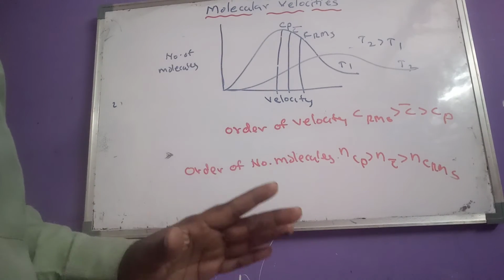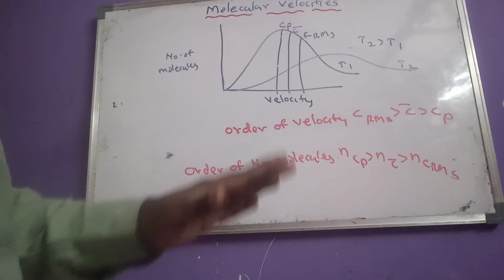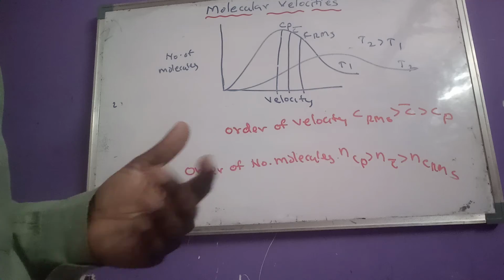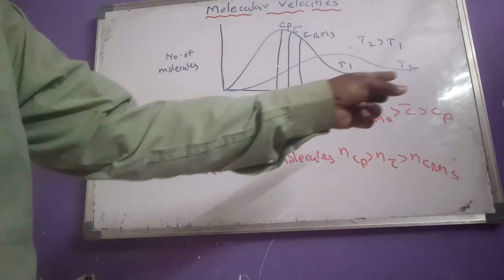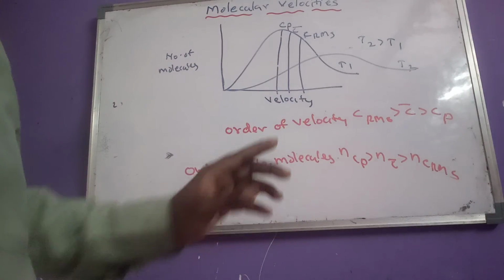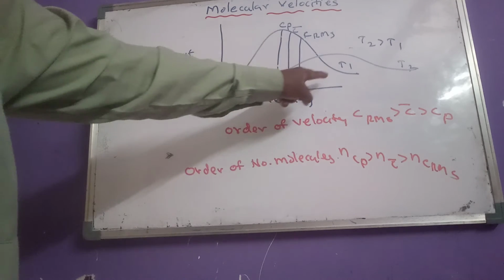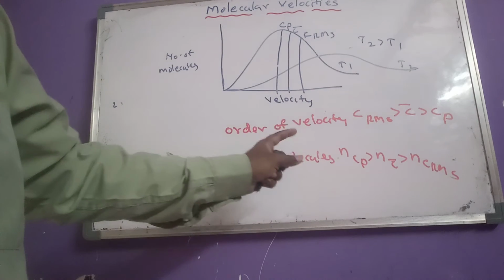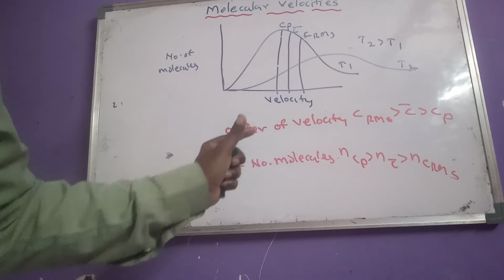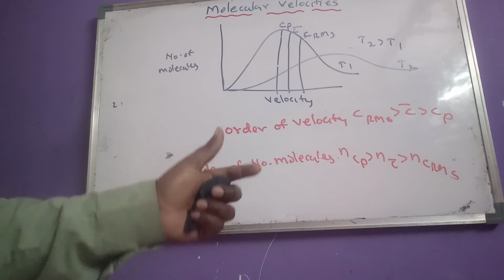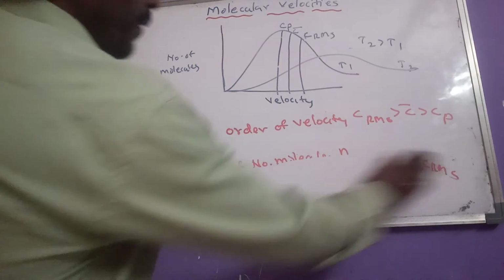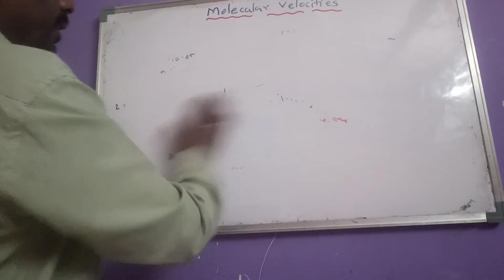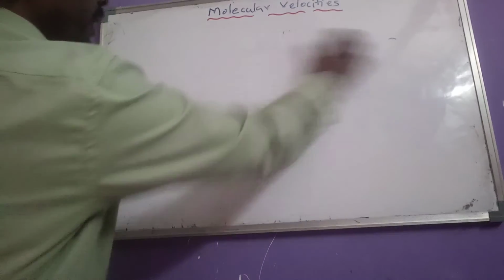As the temperature increases, the graph becomes flat and moves towards the high velocity side. Another point: as temperature increases, the velocity of the molecules increases, but the number of molecules having the highest velocity decreases. So these are the important things we have to remember regarding the molecular distribution of velocities. Then, there are some important formulas regarding these three types of velocities.